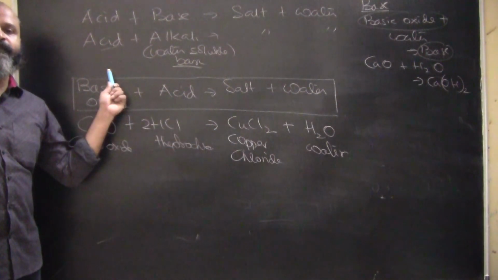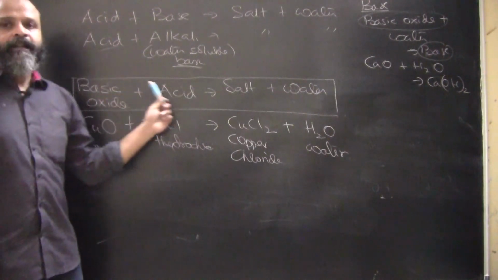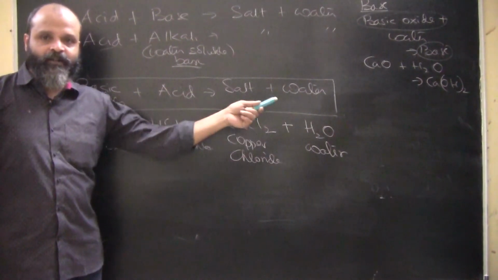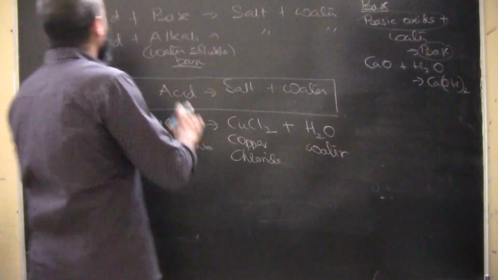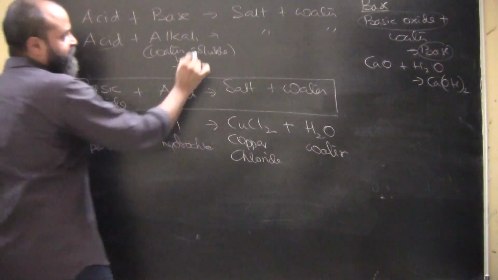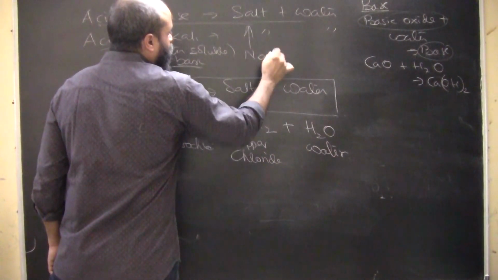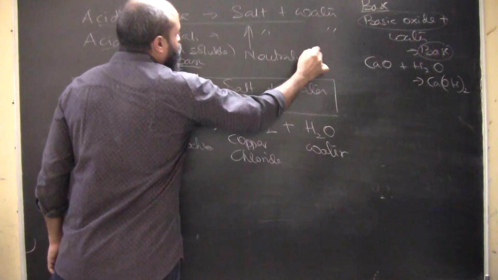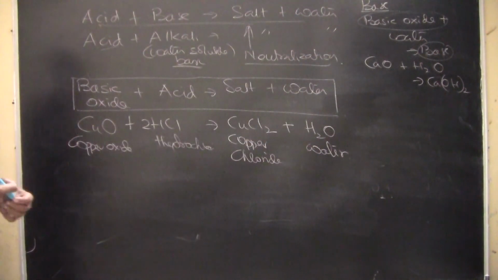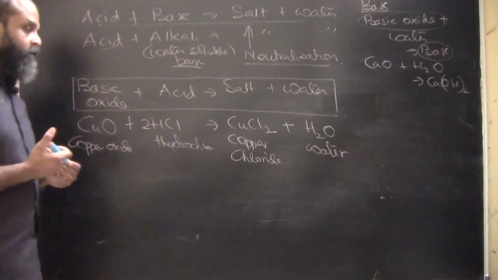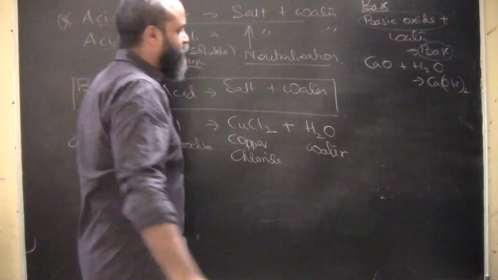So irrespective of whether it is a base and an acid reaction which gives you salt and water, in case of a basic oxide and acid also you will get salt plus water. But a neutralization reaction primarily is between acid and base. This is called the neutralization reaction. Why neutralization? Because both the acid and the base are getting neutralized in one simple reaction. So this is one property of acids. We have considered certain properties of acids.